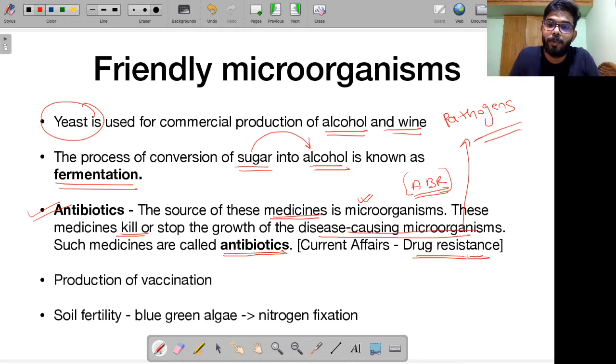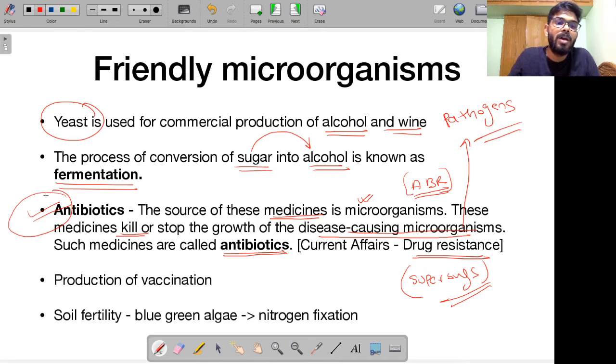This is called antimicrobial resistance. This is called drug resistance. Why? Because the disease-causing microorganism has evolved. The antibiotics are no longer effective against it. This kind of evolution in microorganisms, when they become resistant to drugs, gives us what are called superbugs. So if you have a disease-causing microorganism, a pathogen, that is resistant to drugs, you are consuming drugs and it is not impacting this microorganism, and we call it a superbug. They have evolved over a period of time, right? In the future, subject to availability of time, we will discuss why this antimicrobial resistance is becoming a big thing. Why are these superbugs being created? Why is there this drug resistance?